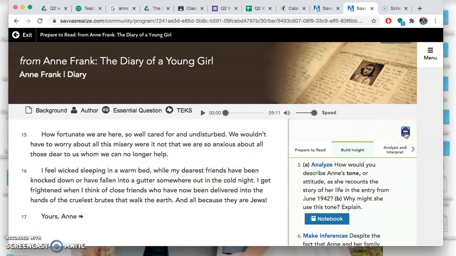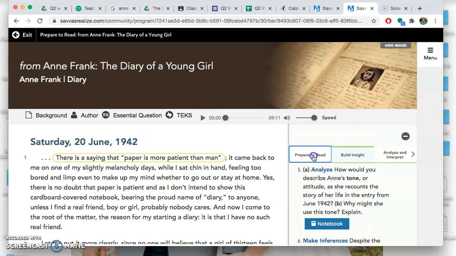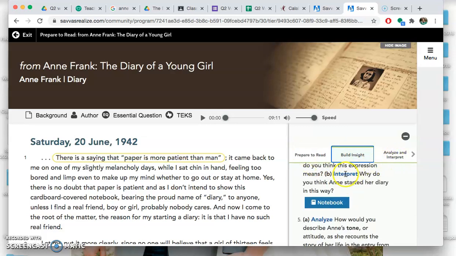So if you don't see it, it may be minimized like this. If there's nothing over here, you're going to hit this little plus button, and there's three different tabs. So there's Prepare to Read, Build Insight, and then Analyze and Interpret. I just want you to work in Build Insight. That's the only place that you are answering questions today. Don't worry about the other two tabs.